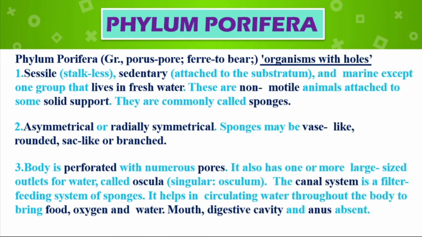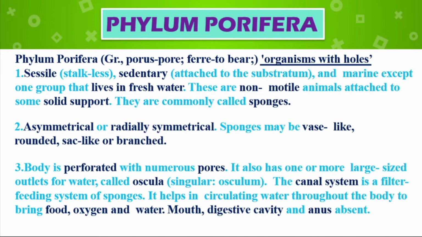Sedentary means it is attached to a substrate, maybe a rock or any other solid substance, inside the marine sea. They are marine except one group that lives in fresh water. These are non-motile animals attached to some solid support. They are commonly called sponges. They are asymmetrical or radially symmetrical. Sponges may be vase-like, a mug-like shape, a rounded sac or branched. Asymmetrical means we cannot separate the body into equal segments.